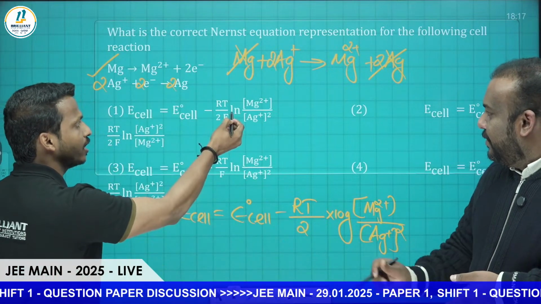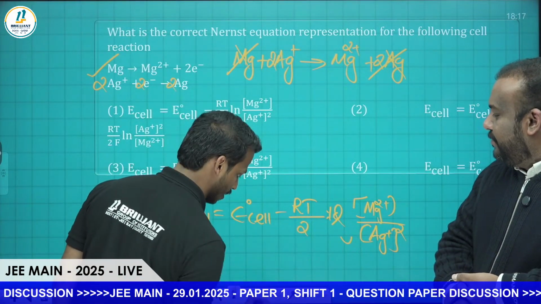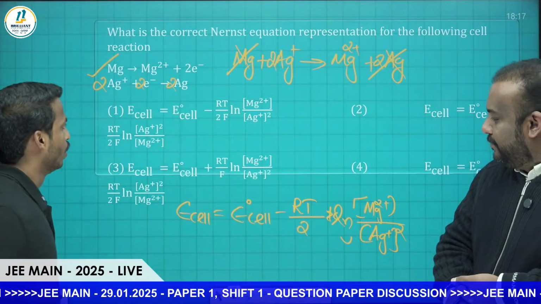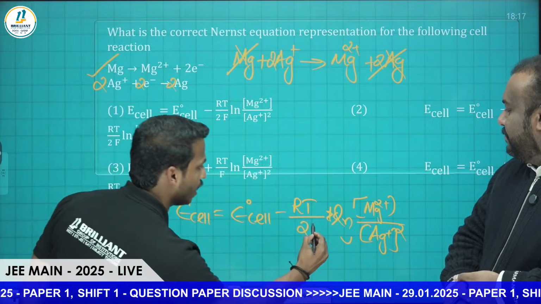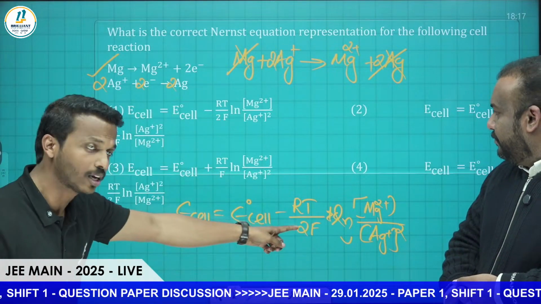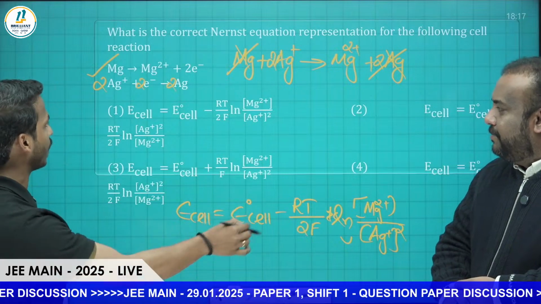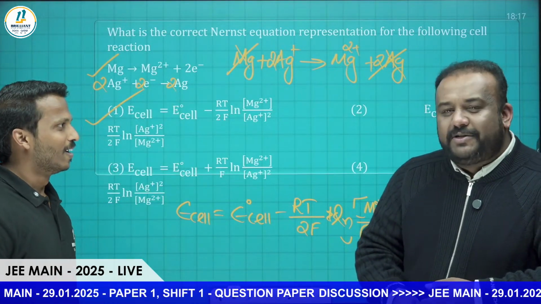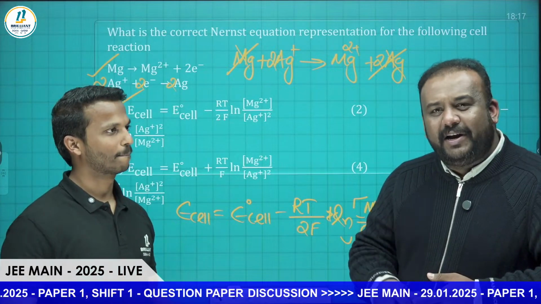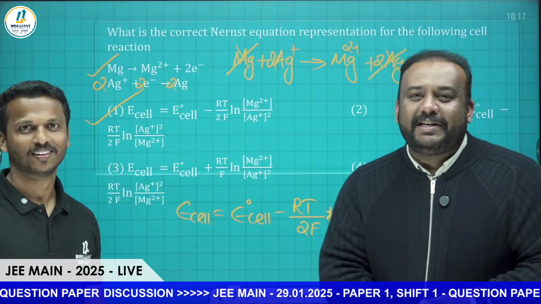So here they mentioned ln, we don't need to apply log or 2.303. ln is enough. So it will be E cell equals E naught cell minus RT by 2F into ln of Mg2+ divided by Ag+ squared. That's only option 1, the correct answer. So pretty much all questions are a little bit application based, but those who have clarity on the concepts can easily answer.